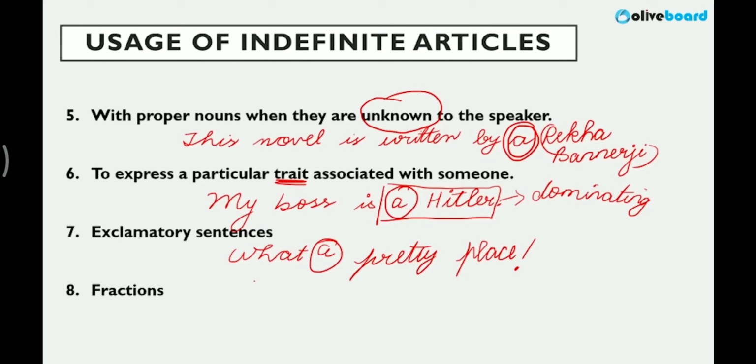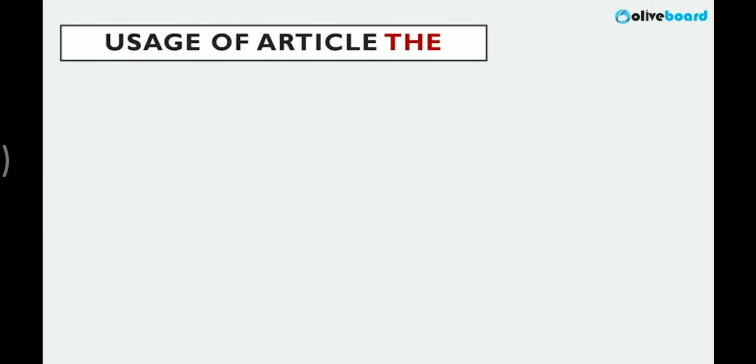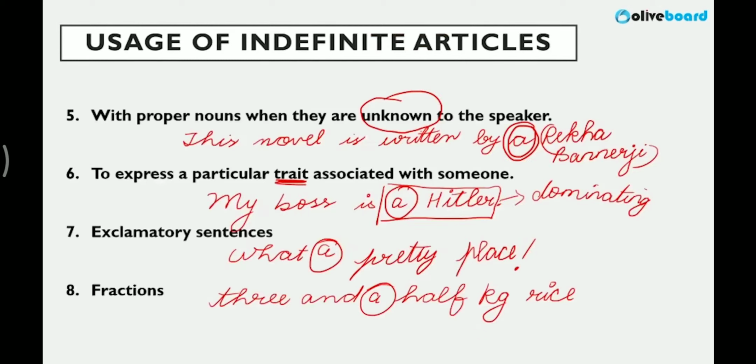Three and a half kilo rice. So this is the fraction I'm mentioning, and I've used a, right? These are general common usages. Okay, hope these eight usages, the very, very common general ones, are clear to you.